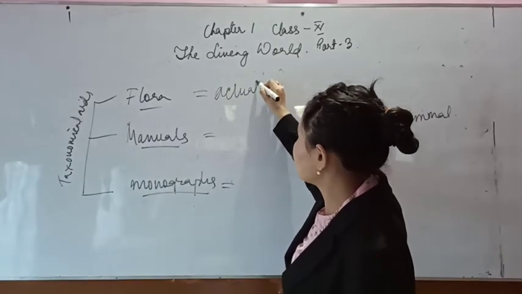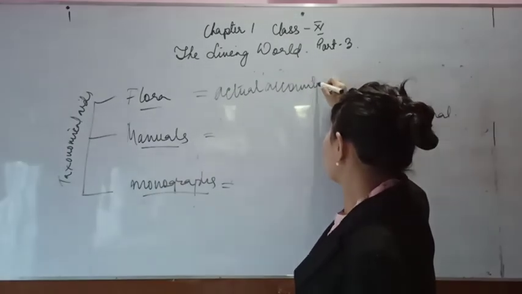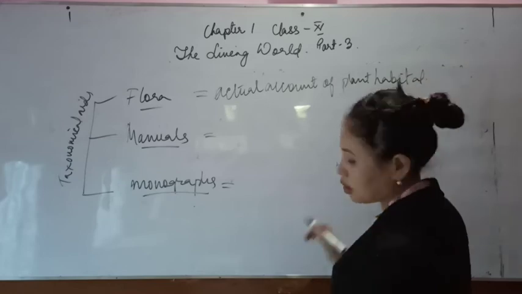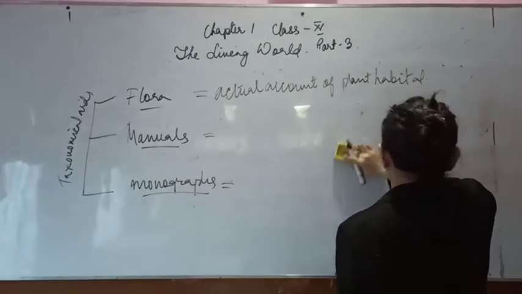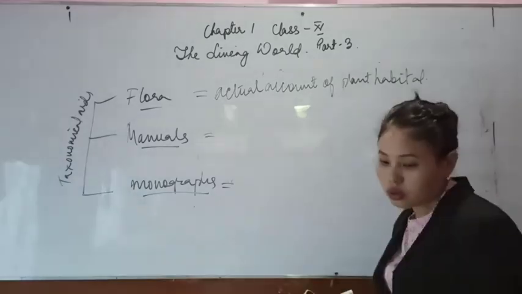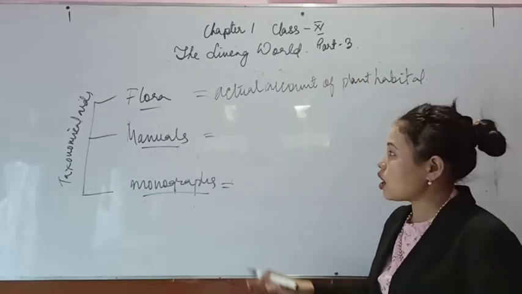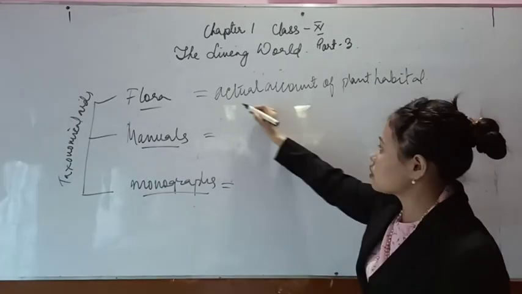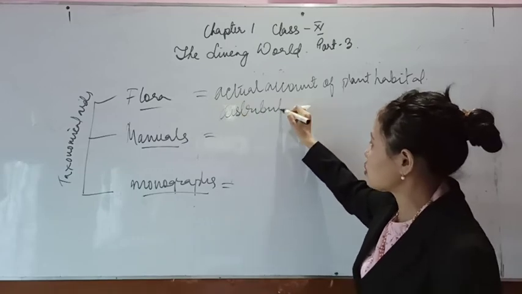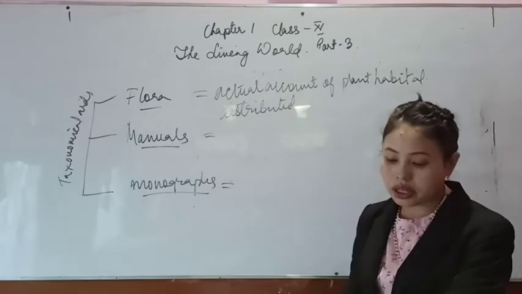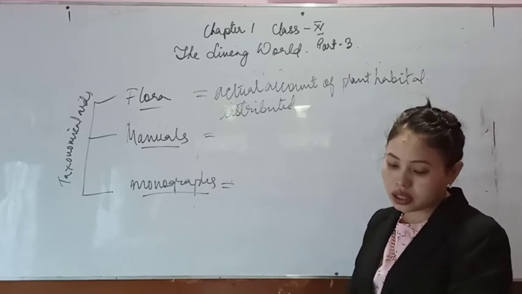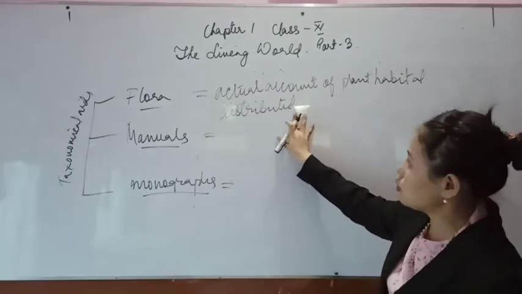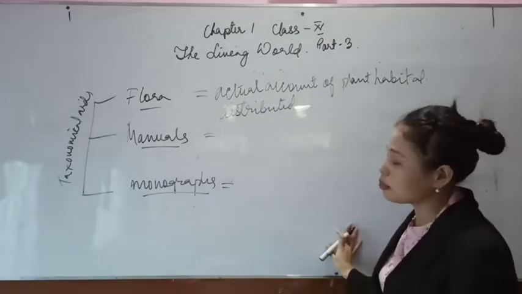In the case of flora, it will have an actual account of plant habitat. From where that plant is coming, in what particular area, in what particular region the plant is found, and what the basic characters of that region are, are contained in the flora. It also covers habitat and distribution, where it is distributed. Is it present in the hilly area, or in the coastal region? Is it present in the rainforest? So the flora has the information regarding the actual account of plant habitat and distribution.